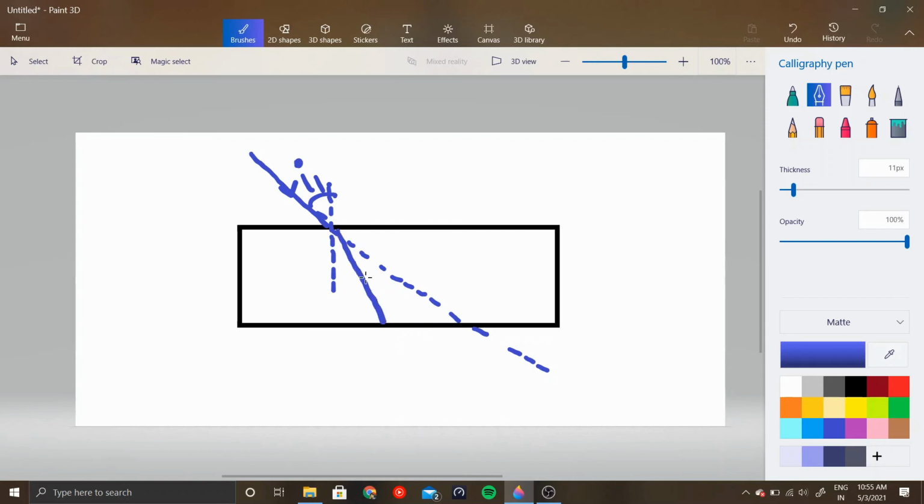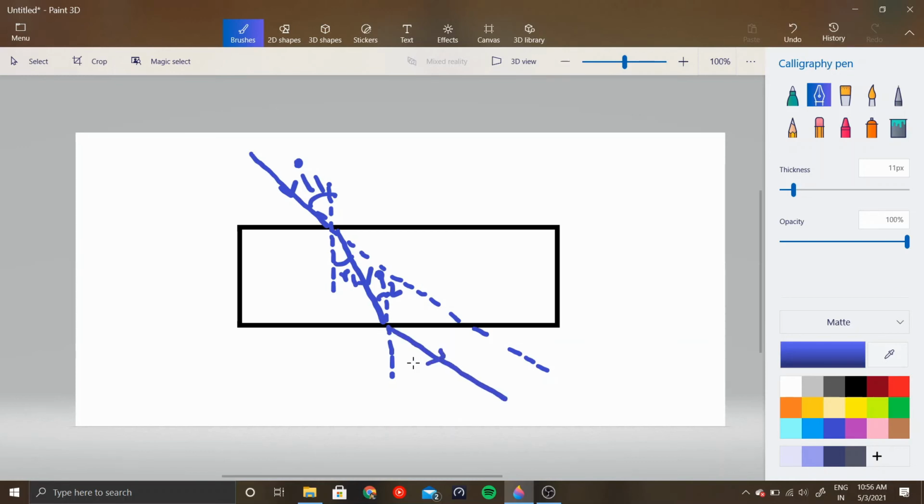This light bends. Okay, let's call this angle R1. Again, this is the medium again. This is the angle of incidence again. Now let's call this I2, and this is actually moving from a denser medium to a rarer medium now, so it will move away from the normal, right?